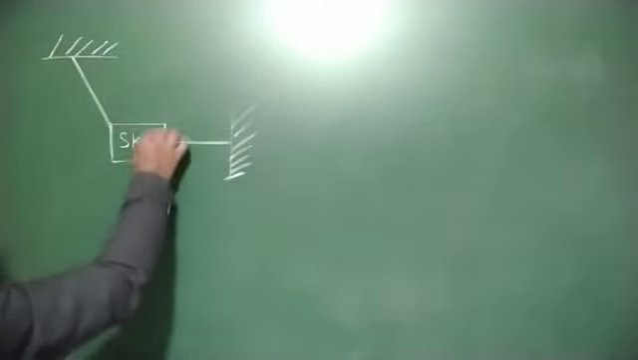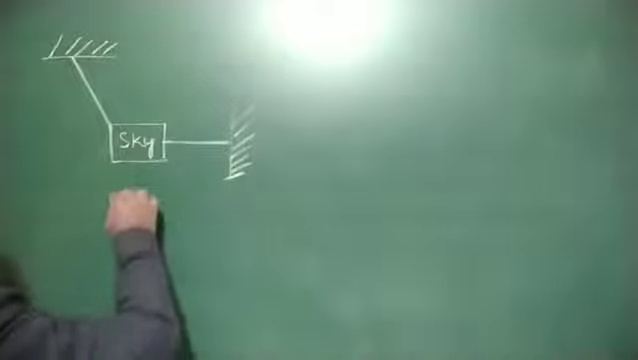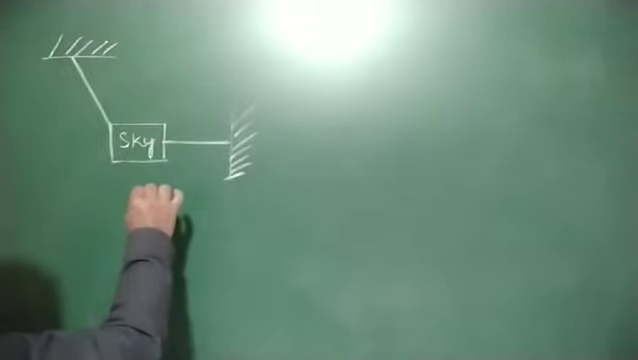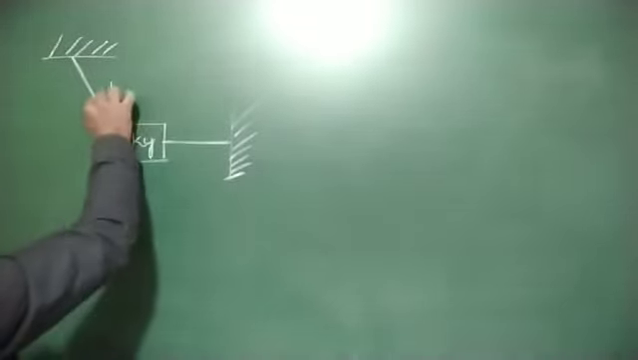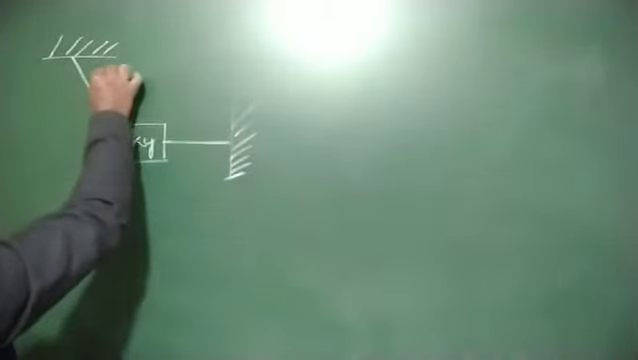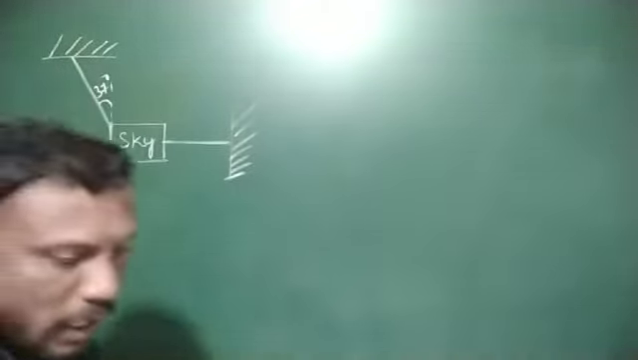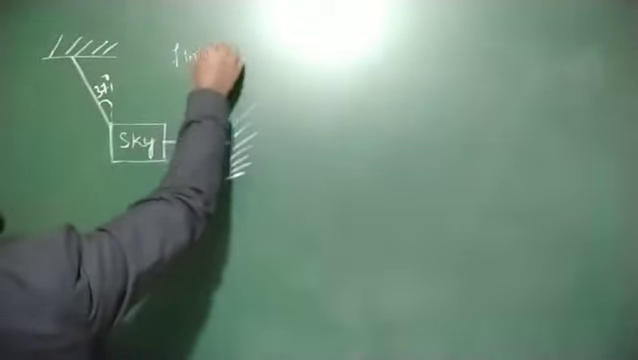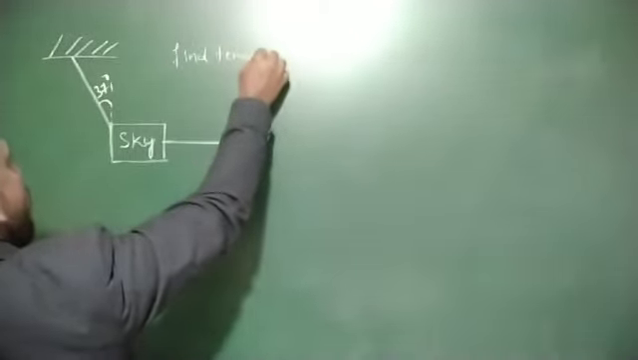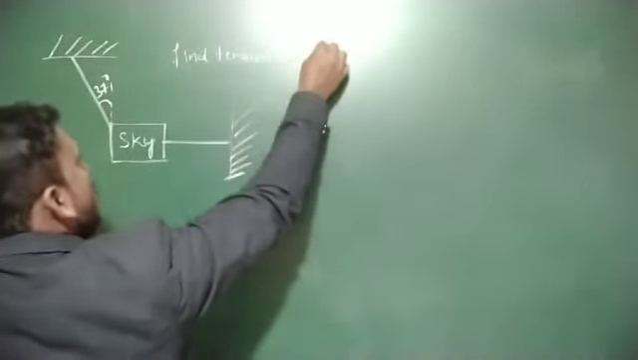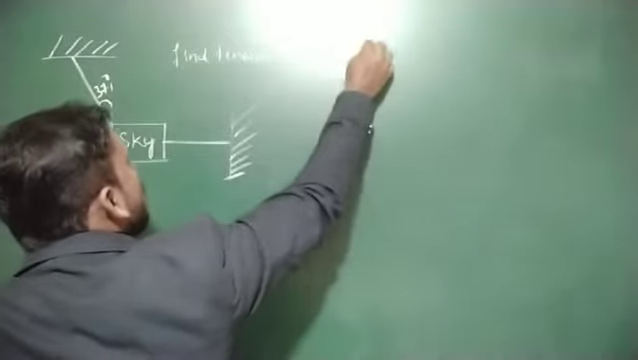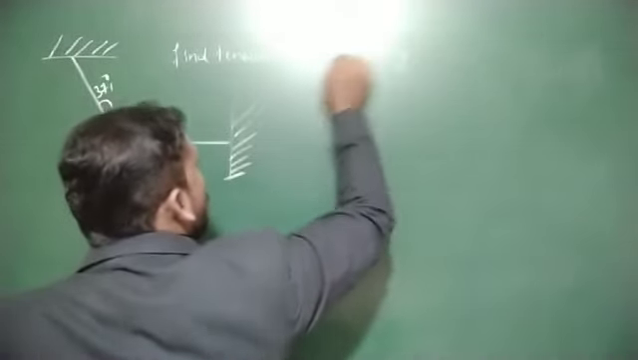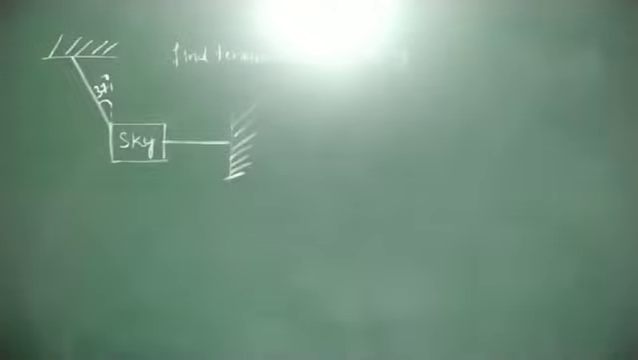This is 5 kg. This angle is 37 degree. Find tension in both the strings. How to calculate? Here.